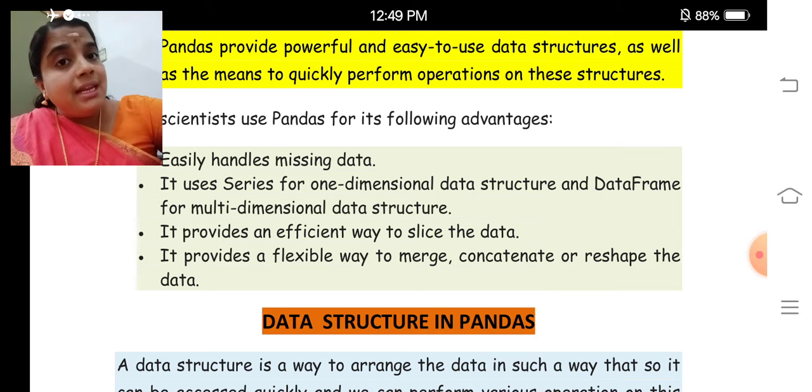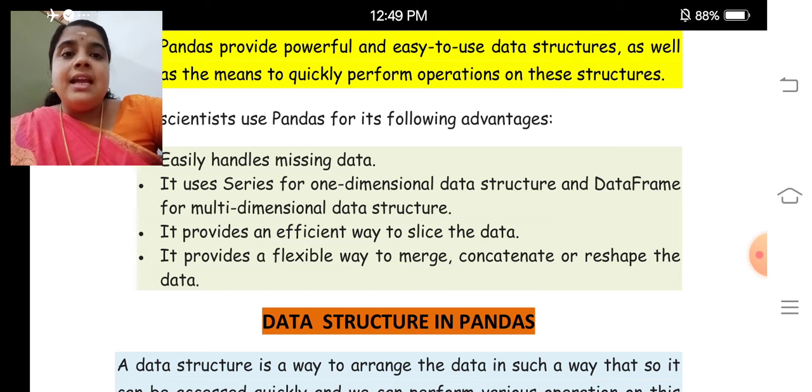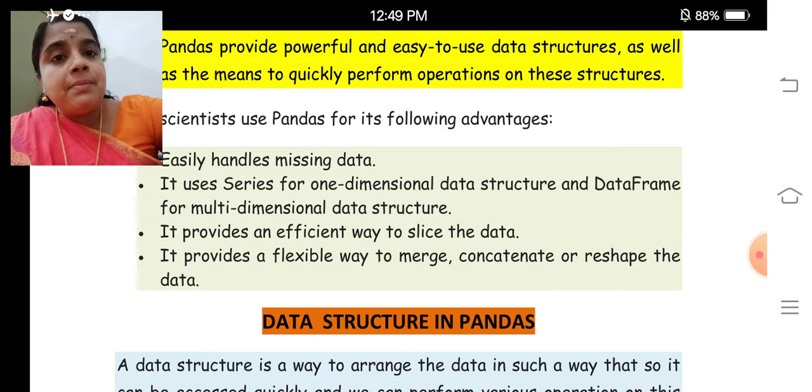It is very similar to list and dictionary, which we had studied already. It provides an efficient way to slice the data into several segments. It provides a flexible way to merge, concatenate and reshape the data.